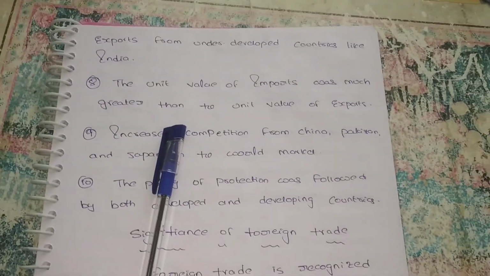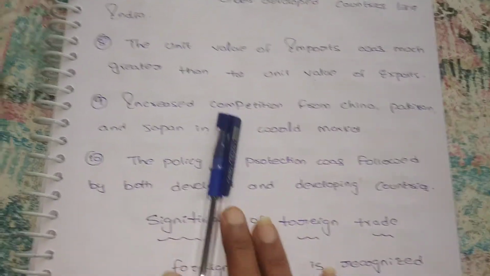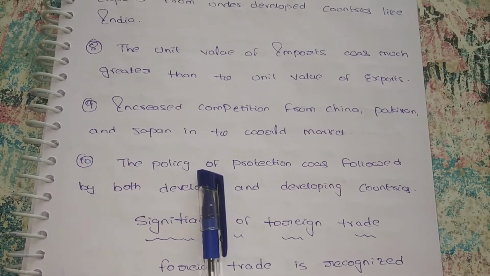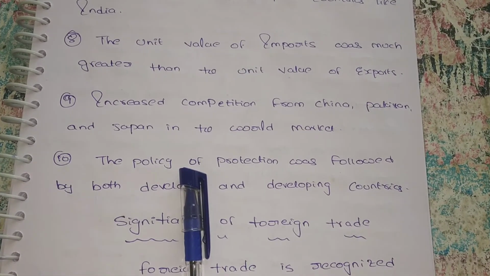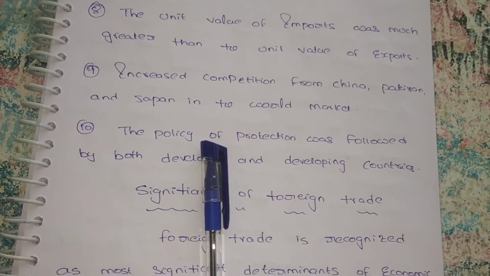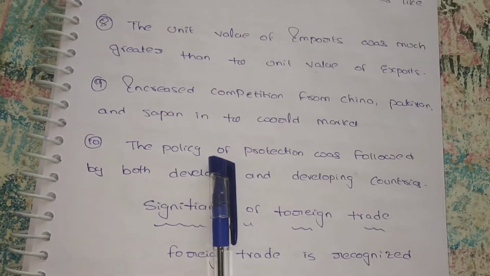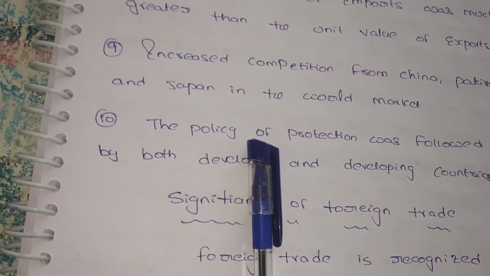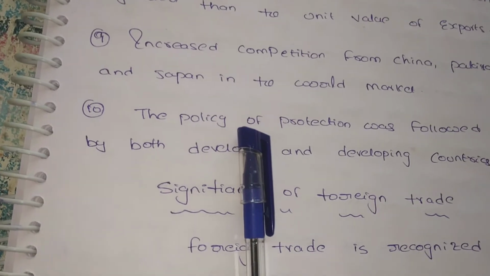Suppose we are importing some goods, the goods' value is very high, but we are exporting some goods, the goods' value is not as much as imports. So the imports value is high, our exports value is less, so our goods do not have that much value, so we are unable to export for that price. It is also one of the reasons.